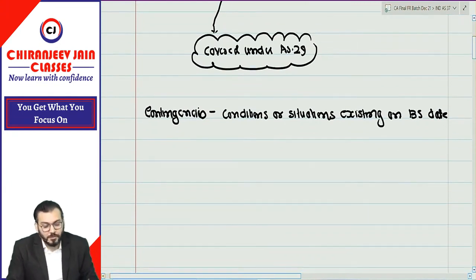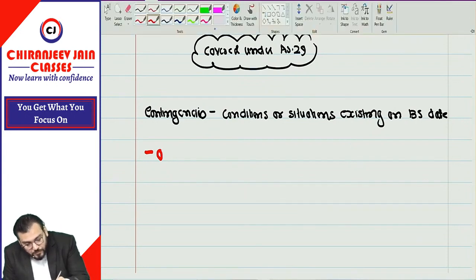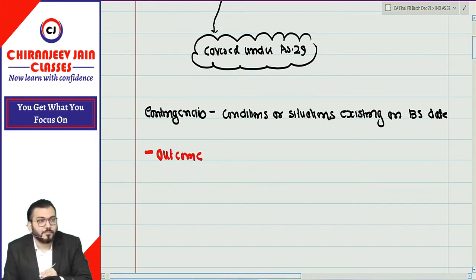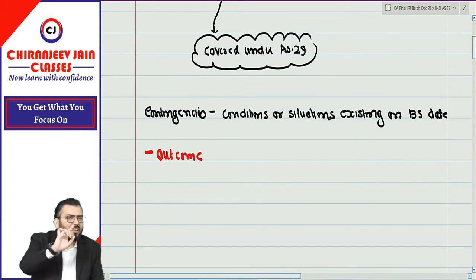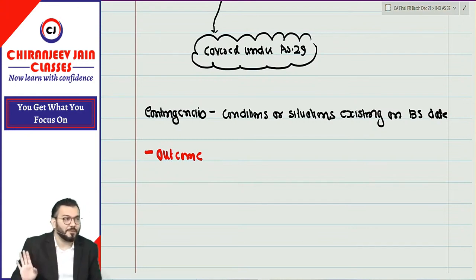Outcome of which, outcome means the happening. The condition is existing, but the outcome of that condition may be either favorable or unfavorable.